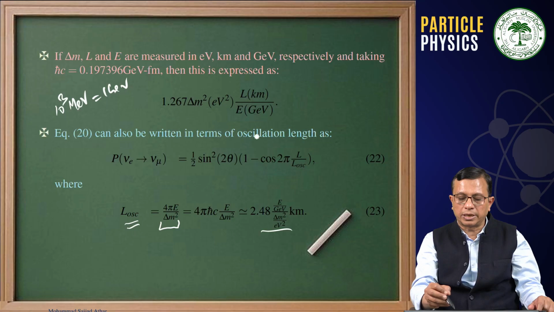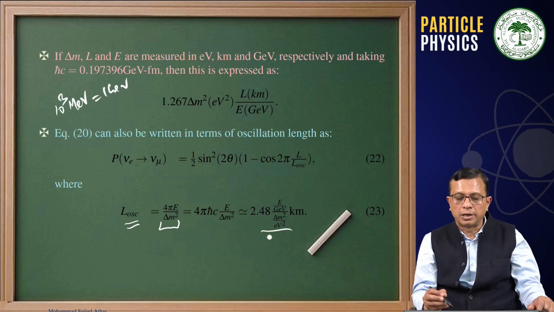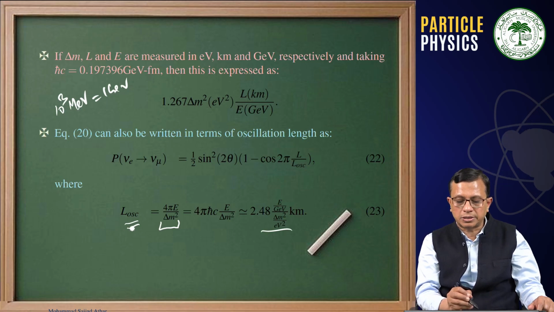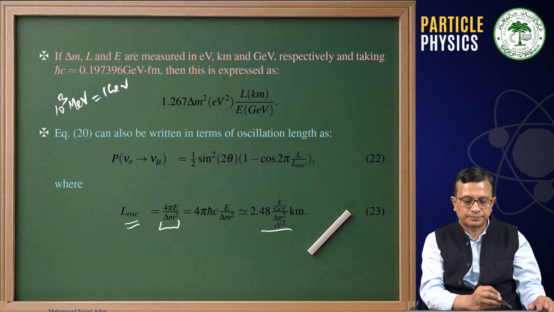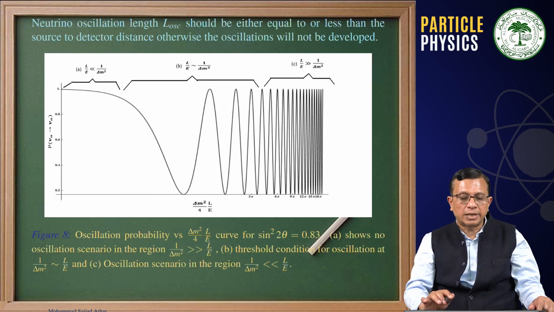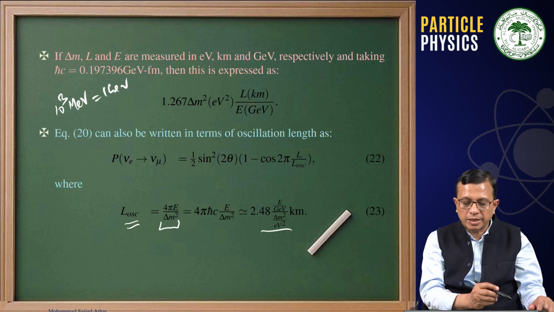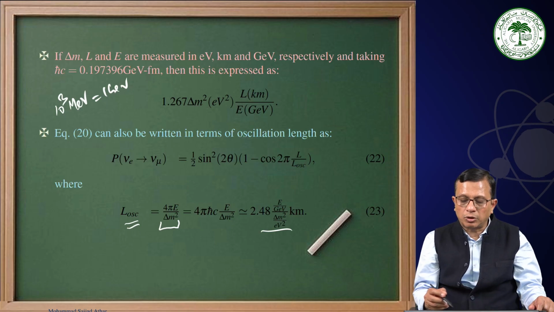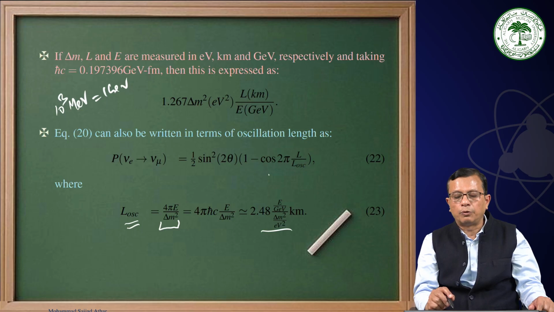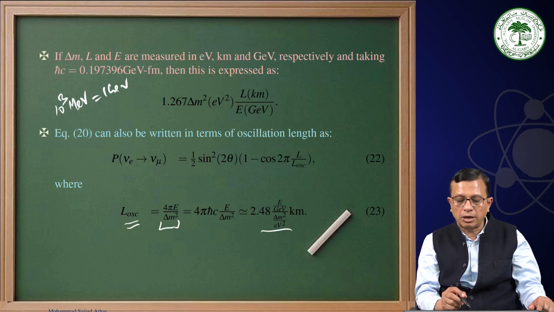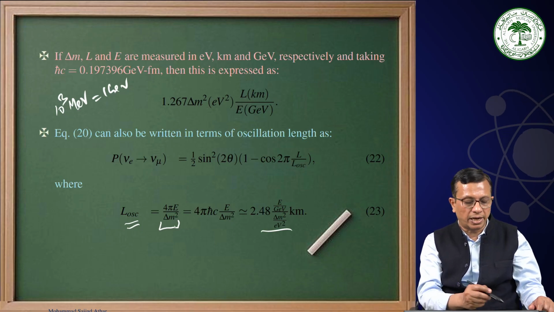This is what you can see from here. This is where we have written L oscillation, the length of the oscillation, as this quantity. And now it will become clear why we are talking about this: half sin²2θ (1 − cos 2π L/L_osc). And L oscillation is simply E by Δm²,